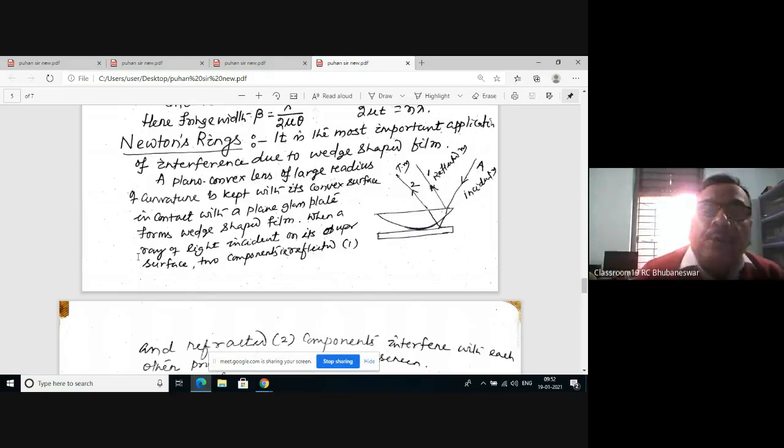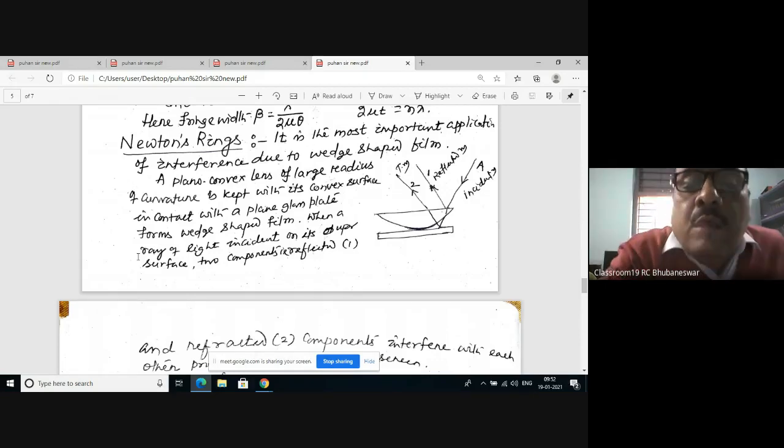It is the most important application of interference due to wedge-shaped film, which is an example of division of amplitude. So here, the Newton ring apparatus consists of a plano-convex lens. This is the plane surface, this is the convex surface, and a glass plate. This is a glass plate, this is a plano-convex lens.